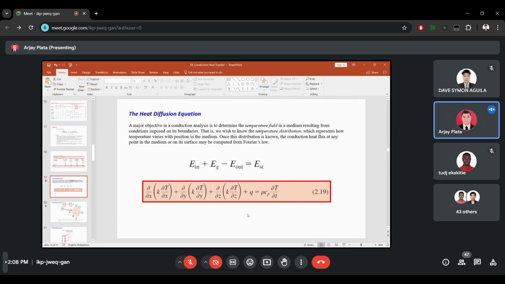So determining the heat diffusion equation could lead us to solve problems on thermal stress, expansions, deflections, and also to optimize the thickness of an insulating material. That is one of the goals of heat transfer.